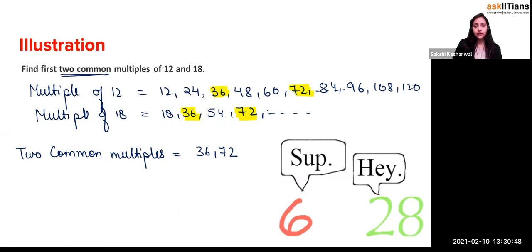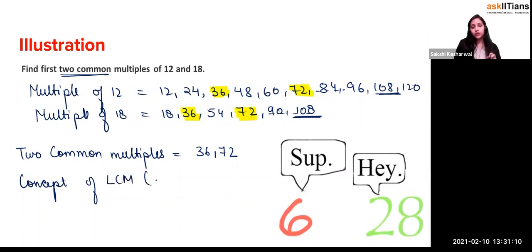So let's write this again. It is 18, so this is going to be 90 and 108. You see that 108 is again common. Now, when we write the common factors, we take the highest common factor. That is the topic of HCF. From here, when you take the common multiples, you get the concept of LCM. What is LCM? It means least common multiple.